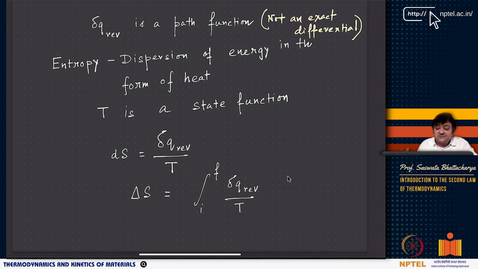There are different ways to transfer heat to the surroundings or to the system. If delta Q reversible is a path function, that means you cannot express it as an exact differential. And it does not depend only on the final and initial states. To find the integral of delta Q reversible, to get the amount of Q absorbed by the system, we need to know the path along which this heat transfer has taken place.